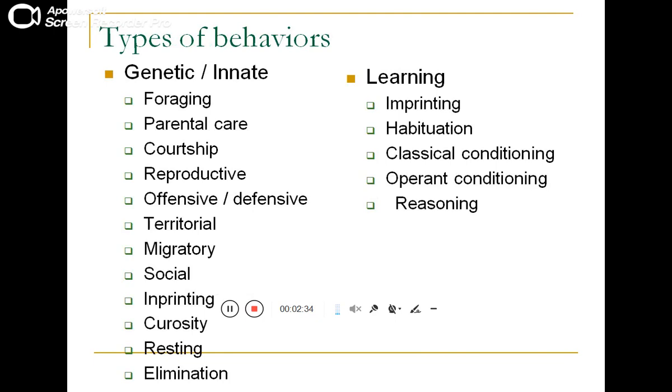Then we have the types of behavior. In types of behavior, we have two main and basic classifications: genetic and innate. Is the same thing. And then we have the learning behavior. In genetic behavior, the foraging, parental care, courtship, reproductive behavior, offensive, defensive behavior, territorial behavior. Then we have migratory behavior, social behavior, imprinting behavior. This imprinting